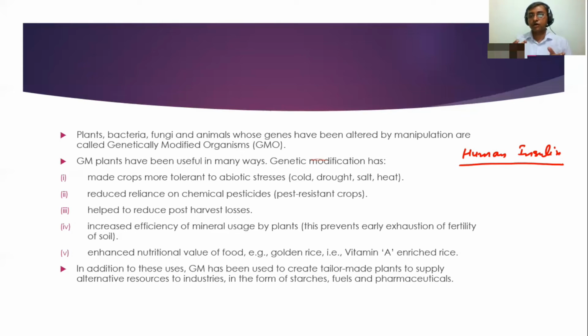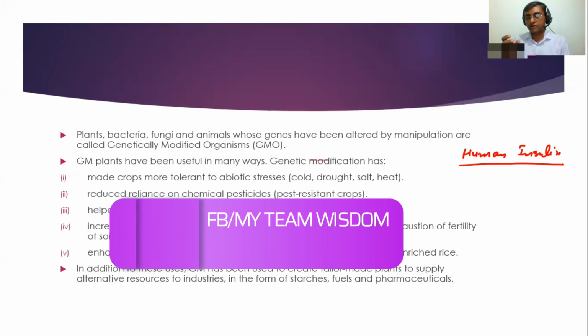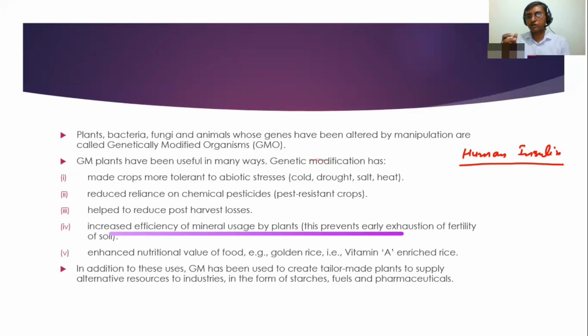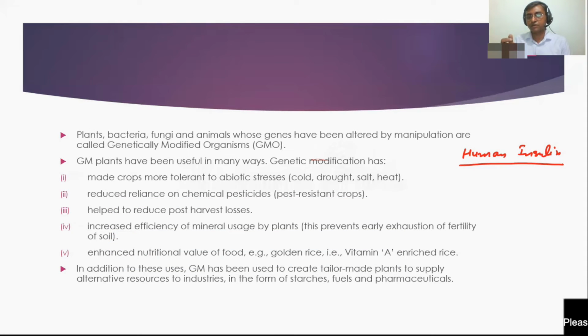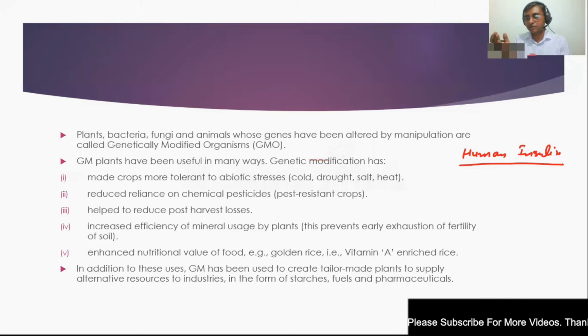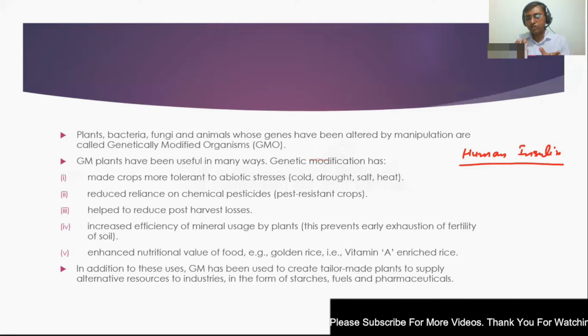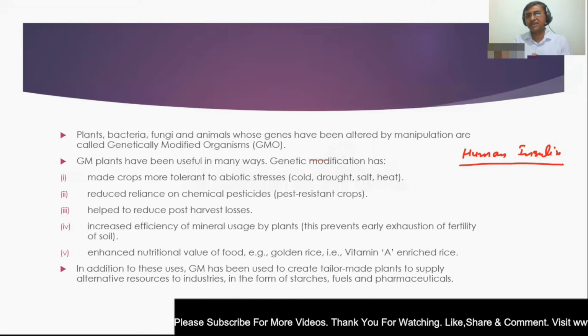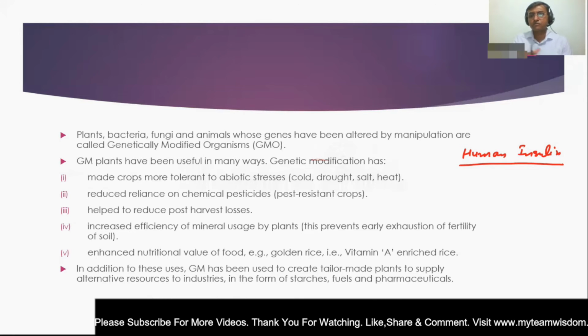Similarly, there are certain crops like BT cotton. Here there is a toxin known as BT toxin that is produced by Bacillus thuringiensis. What we have done is that the genes responsible for the production of the BT toxin are introduced into the cotton.